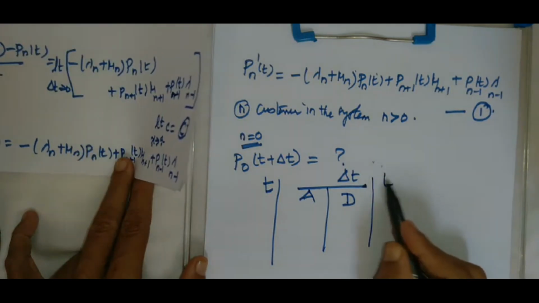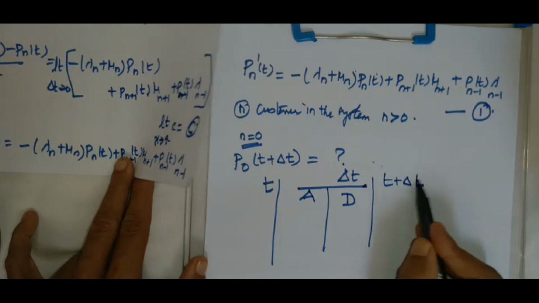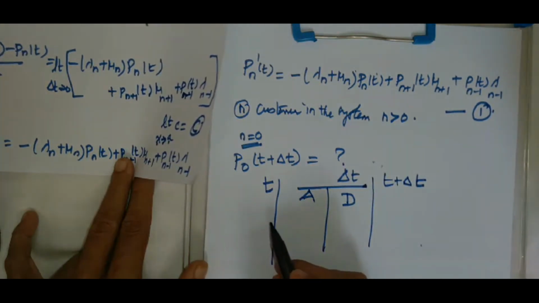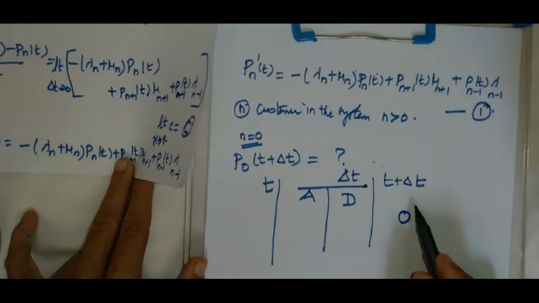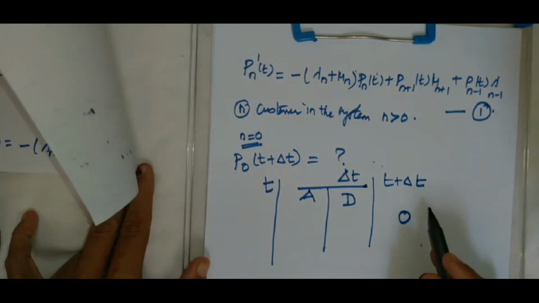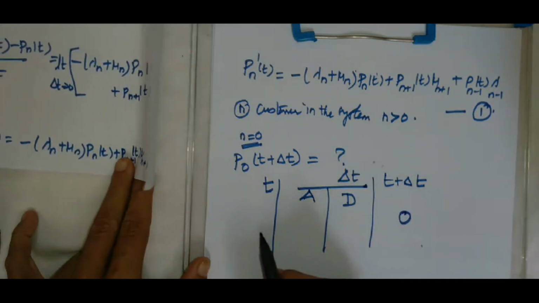Now I want 0 customers in the system during the time t plus delta t. So what are all the possible cases?